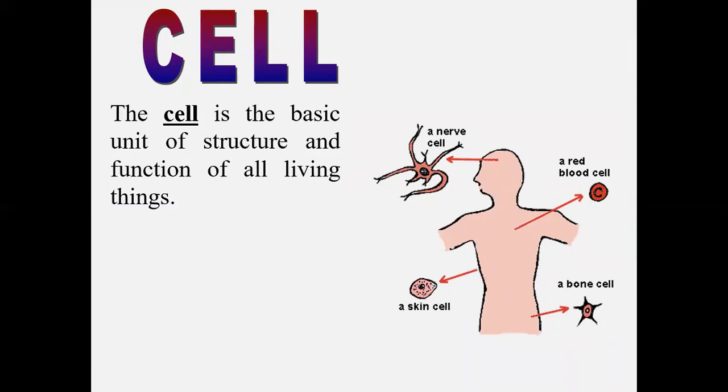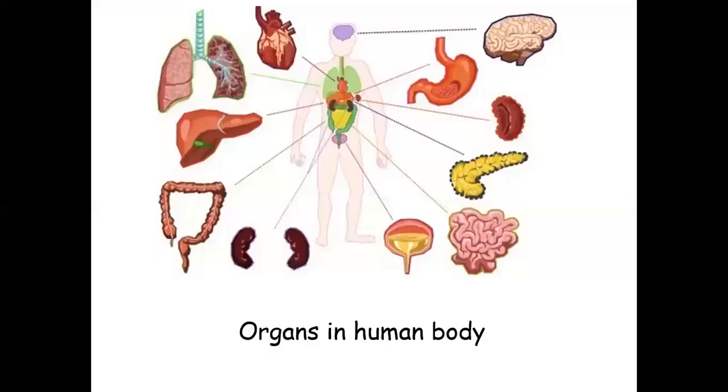Now, can you name some organs in our body? Here are some organs that are found in our body. I have the brain, I have the heart, the lungs, the liver, the large intestine, a kidney, the small intestine, the stomach. All these are organs. As we mentioned before, each of these organs has a different function. So it is made up of different kinds of cells.